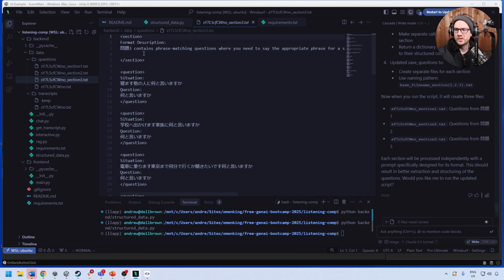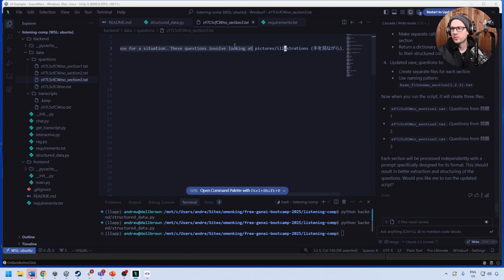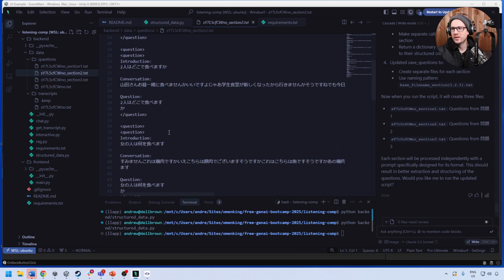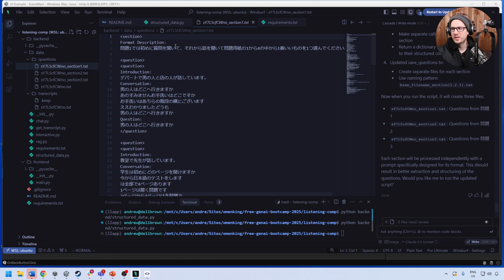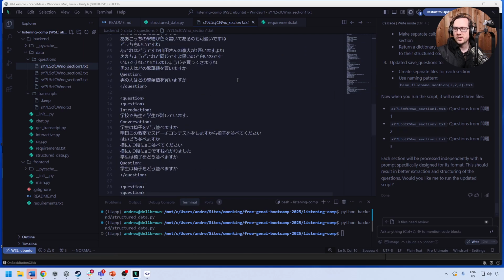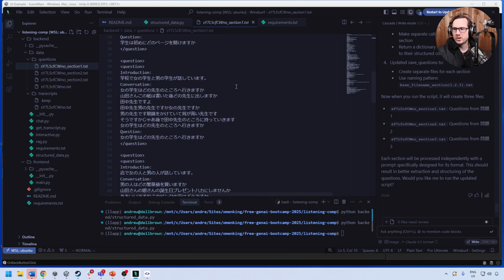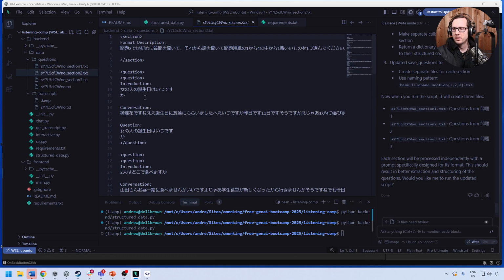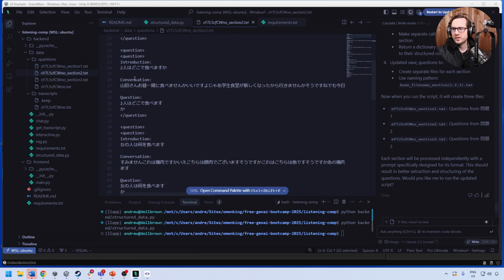What's kind of weird is they put the section up here at the top, but that's totally fine, I guess. But now I'm just kind of thinking, okay, we have this here. Where you need to say the appropriate. It's interesting that it describes the format up there in English. This one's in Japanese. This one's in Japanese. So it's not being consistent in terms of that stuff. I don't really care about the format description, because that doesn't really matter to us. What matters to us is the extraction of these questions. And so I guess I care more about the initial questions. I'm not sure why it's doubling it up here on this one. It is doubling it up on here as well.